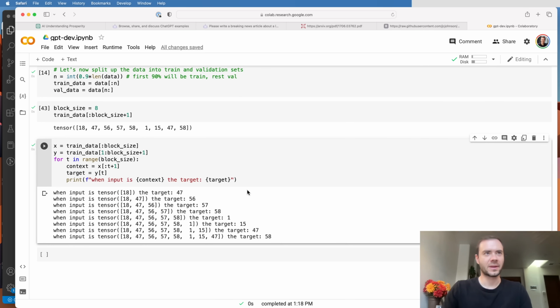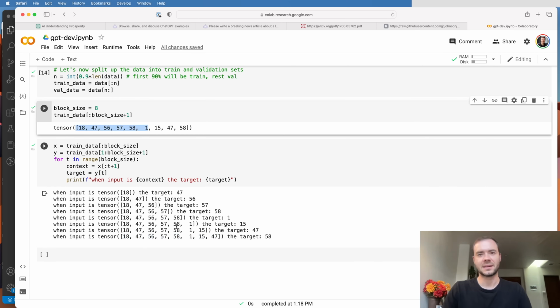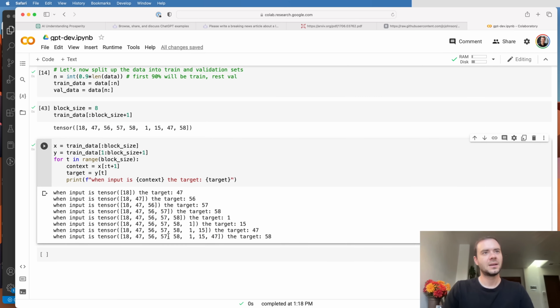I want to mention one more thing. We train on all the 8 examples here, with context from 1 all the way up to context of block size. We train on that not just for computational reasons because we happen to have the sequence already, or something like that. It's not just done for efficiency. It's also done to make the transformer network used to seeing contexts all the way from as little as 1 all the way to block size. We'd like the transformer to be used to seeing everything in between.